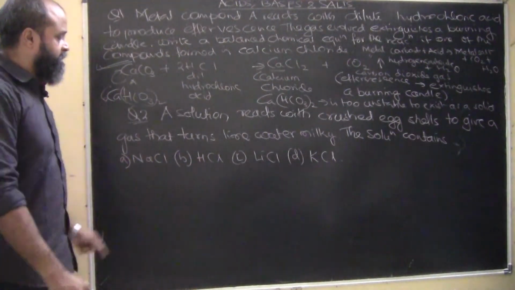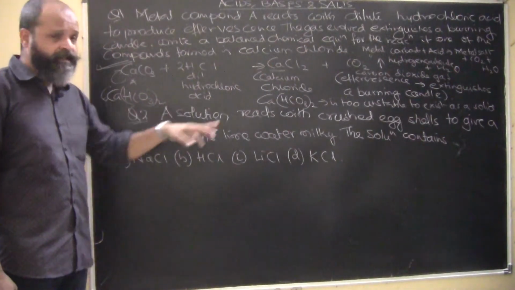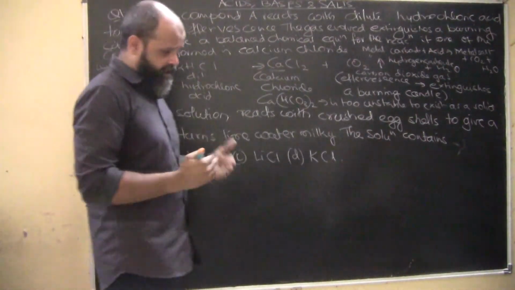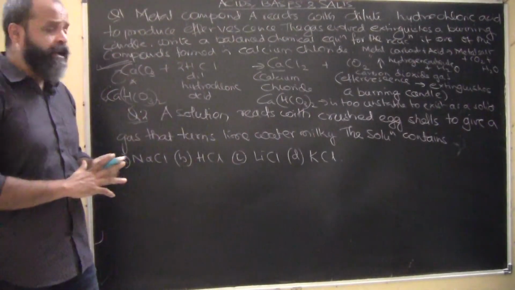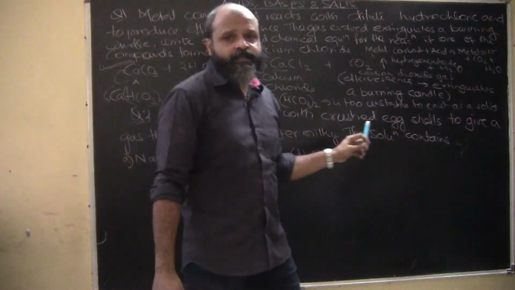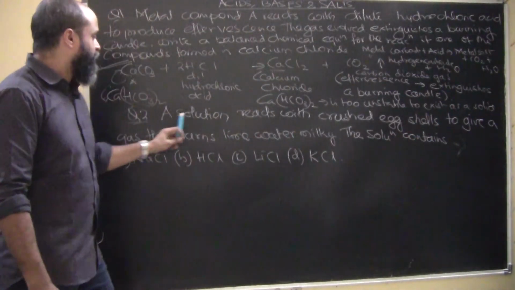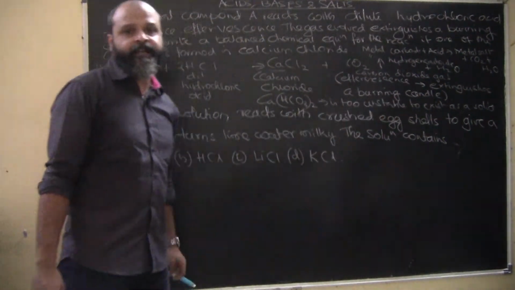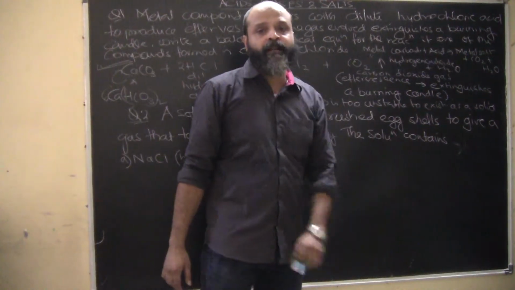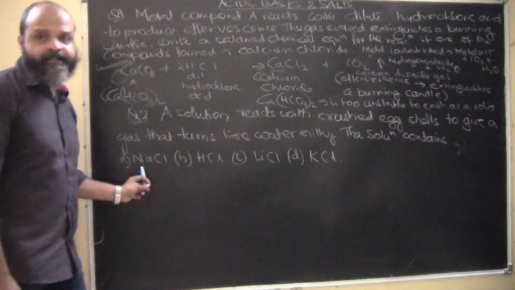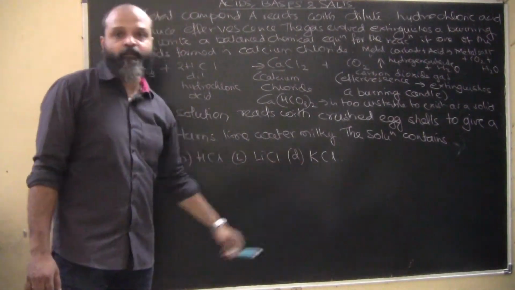Okay, there is another question in the NCERT book, a solution. Since we are almost done with acids, we just have to complete the ionic part of acids. So till now, whatever we have covered, the knowledge is sufficient to solve these two questions from your NCERT book. A solution reacts with crushed egg shells to give a gas that turns lime water milky. The solution contains sodium chloride, dilute hydrochloric acid, lithium chloride or potassium chloride.